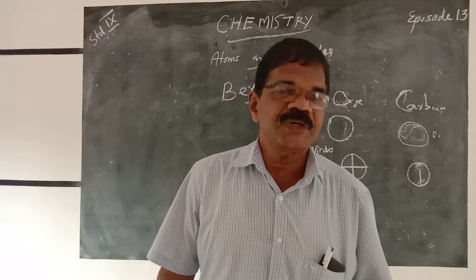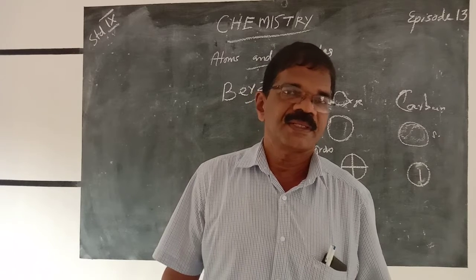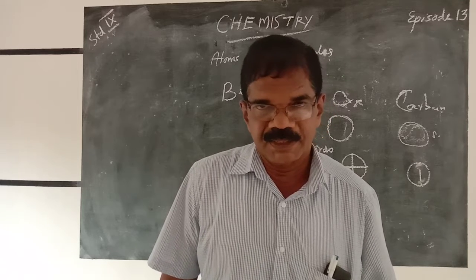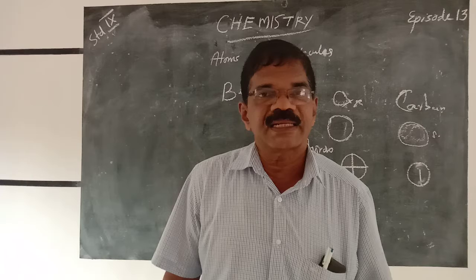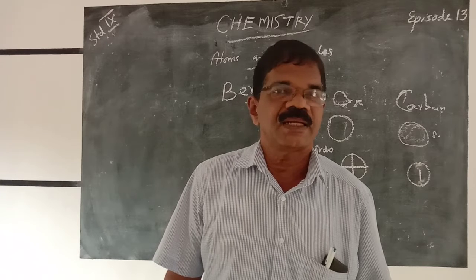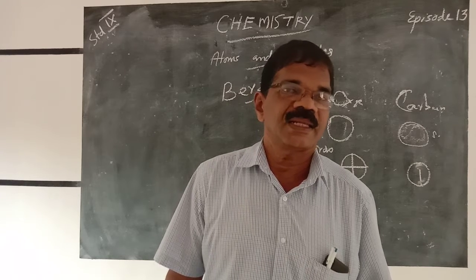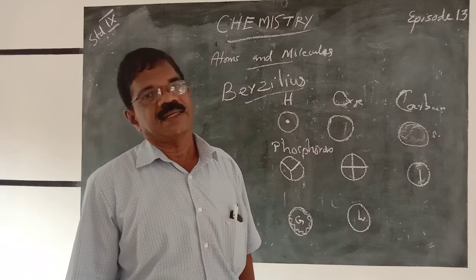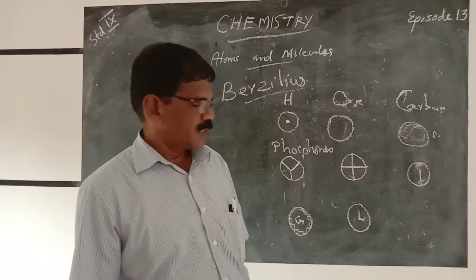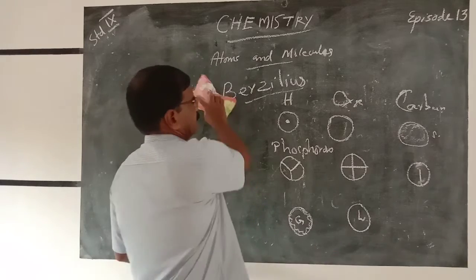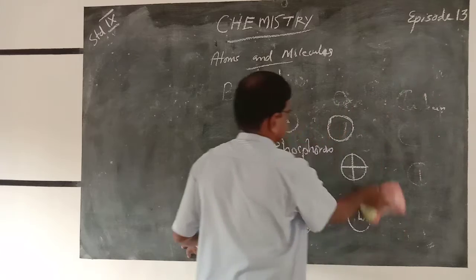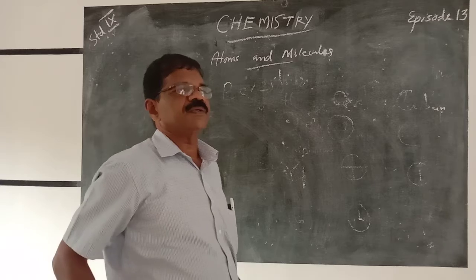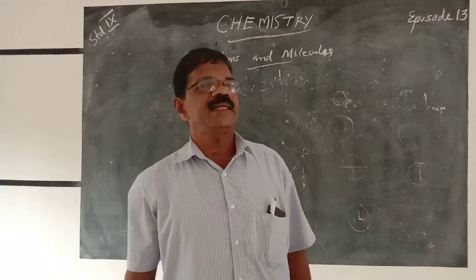It is a short form of the chemical name, either the first letter of the chemical name, in English or in Latin or in Greek, etc. For example, the symbol of hydrogen is H. You can remember some of the names or symbols of the elements. First of all, you have to remember that there are 118 elements.